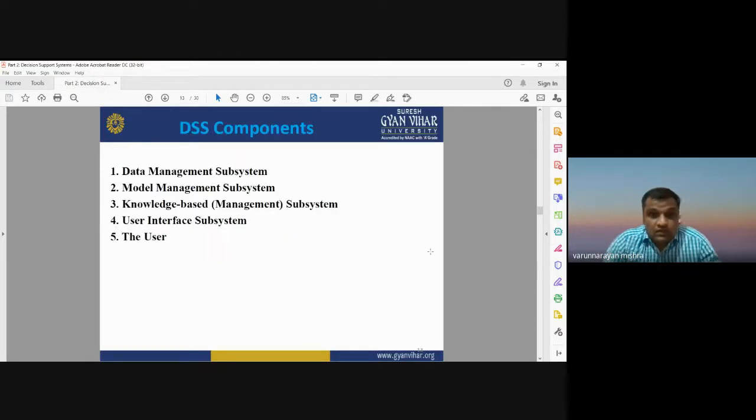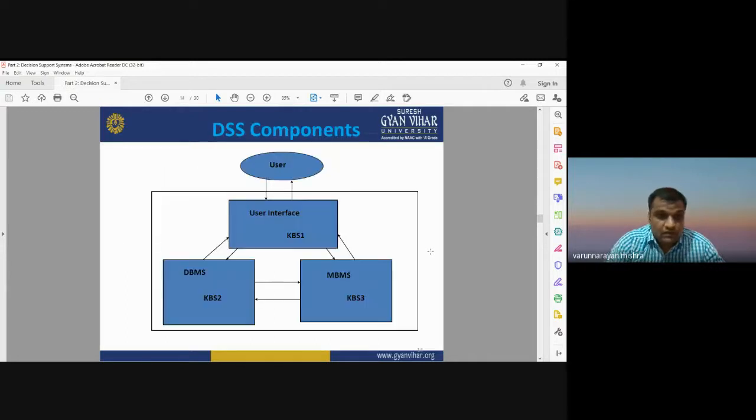Okay, so these are some components of decision support system. It has a total of 5 components: data management subsystem, model management system, knowledge based system, user interface, and the user. So a total of 5 components of any decision support system. We are going to discuss one by one: what is data management, what is model management system, what is knowledge system, and the user and interface system. Okay. So these are the components: user, then user interface, DBMS, KBS.